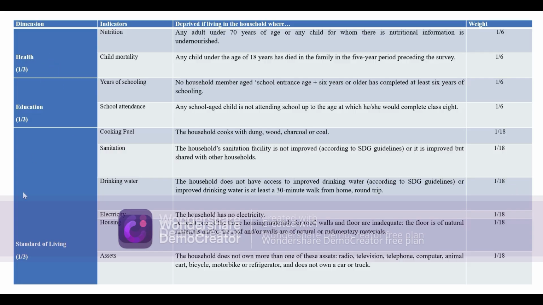So these are the dimensions, indicators, and then the weight. The dimension health has two indicators. These are nutrition and child mortality, where nutrition means any adult under 70 years of age or any child for whom there is nutritional information is undernourished. For child mortality, any child under the age of 18 years has died in the family in the 5-year period preceding the survey.